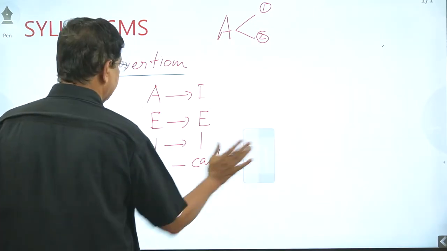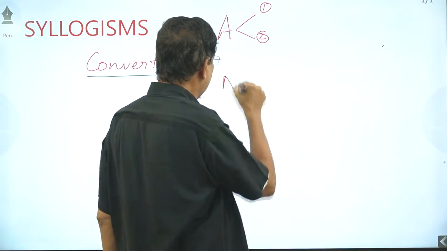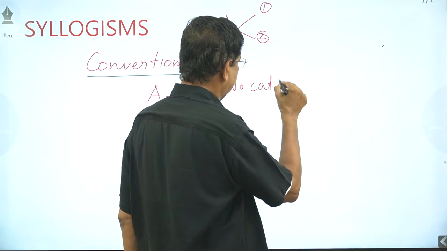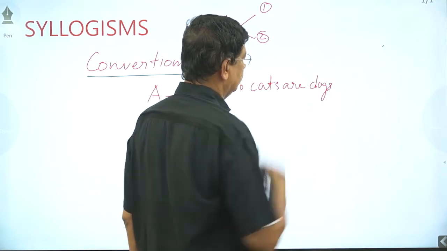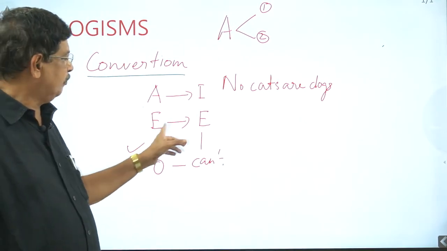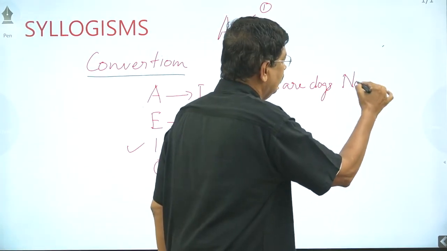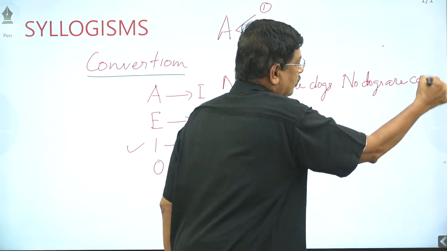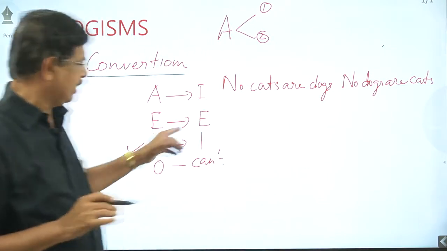Okay. Then an E-type statement. Example: E-type starts with no. No cats are dogs. An E-type statement we can convert to E. That is, no dogs are cats. You have to reverse: no cats are dogs, no dogs are cats. Very simply, E can convert to E.